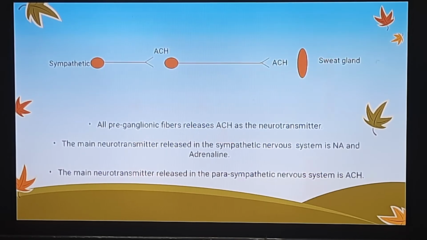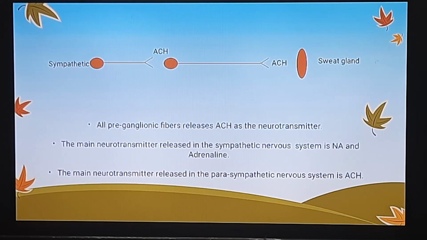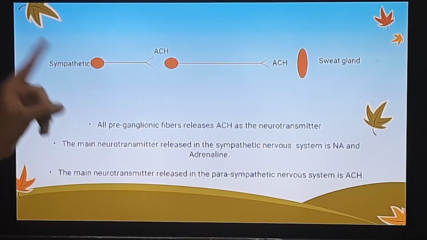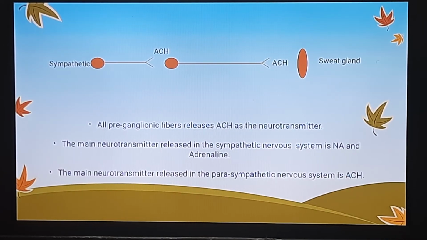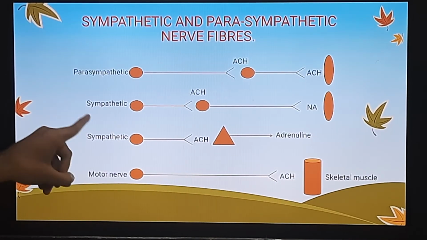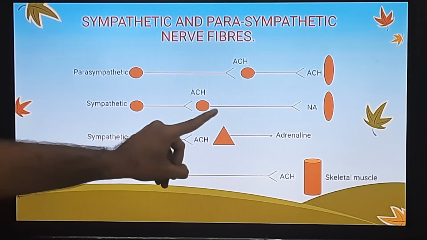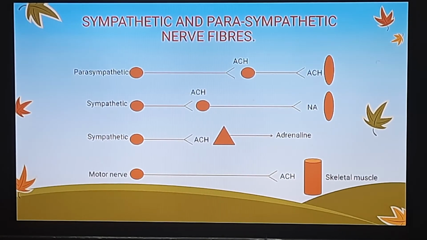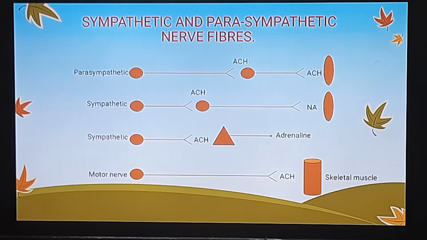In the sympathetic nervous system, we have a very important sympathetic nerve fiber that goes to our sweat glands. Now what is strange here? What is the main important exception? We just learned that the postganglionic nerve fibers of the sympathetic nervous system mainly release noradrenaline as their main neurotransmitter.